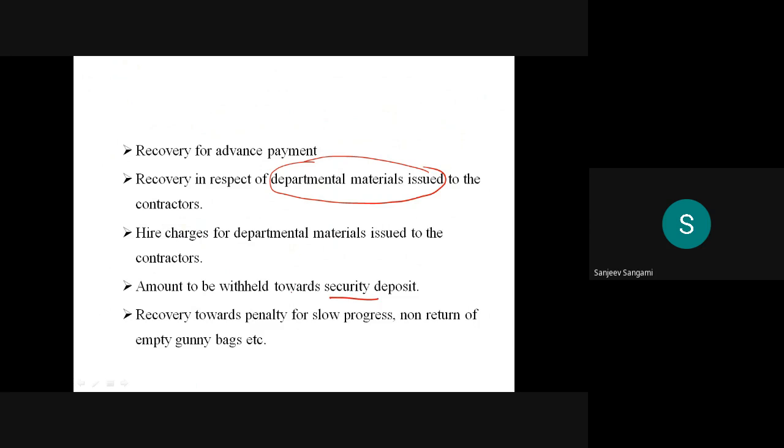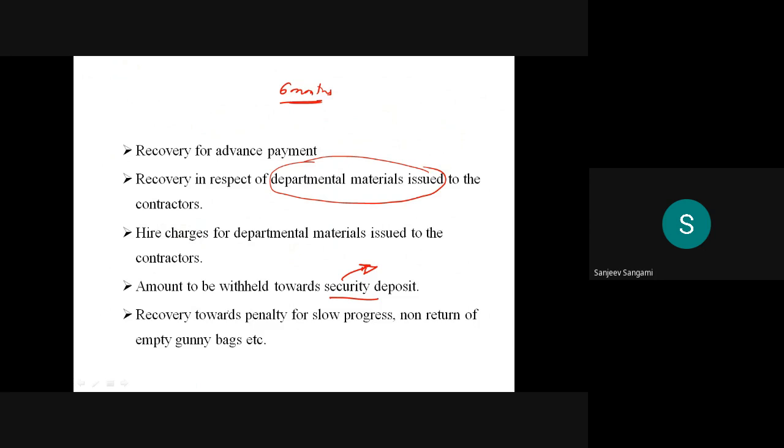I already said that the security deposit will always be there for the maintenance period. He has to maintain for around 2 to 3 years or whatever it is. That amount will be kept for a minimum of 6 months, and after 6 months it will be paid.